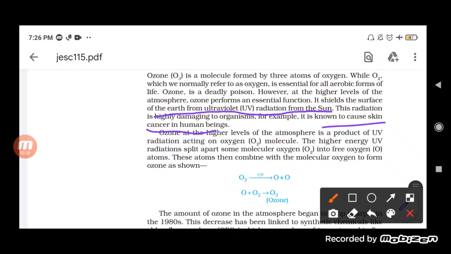Now see here, what happens at the higher level of the atmosphere? Ozone is a product of UV radiation acting on O2 molecules. The higher energy UV radiation splits apart some of the molecular oxygen into free oxygen atoms. When the ultraviolet radiation falls on O2, the O2 is divided into O and O. Now see here, students, it is really important to understand this.